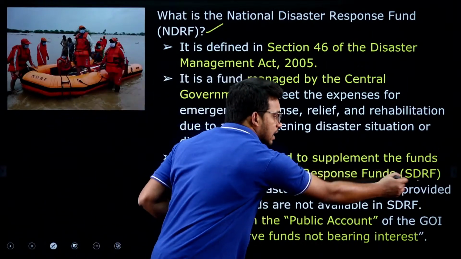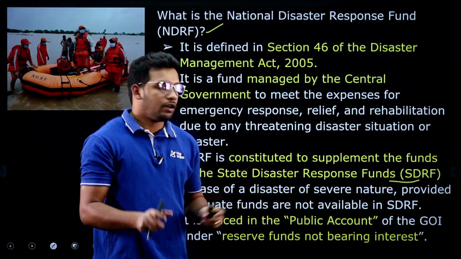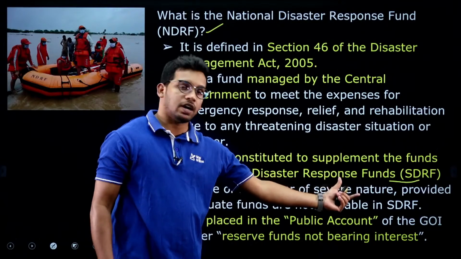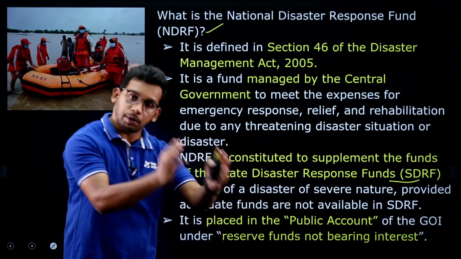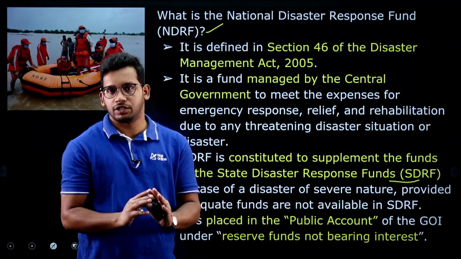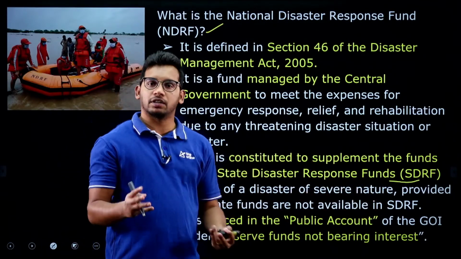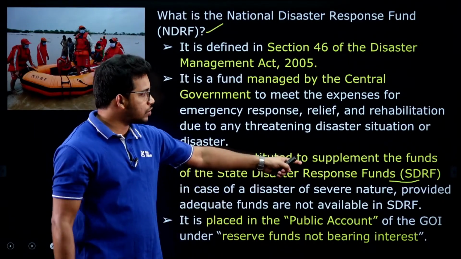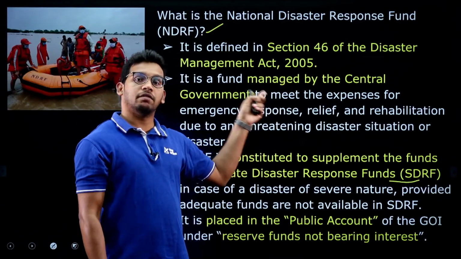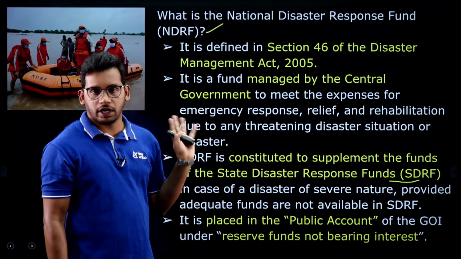We have a state disaster response fund. Every state government will have an SDRF, where the Finance Commission will recommend keeping a certain amount of money with the states. They need to use it, but to supplement it, because it won't be sufficient if the disaster is a bigger one.